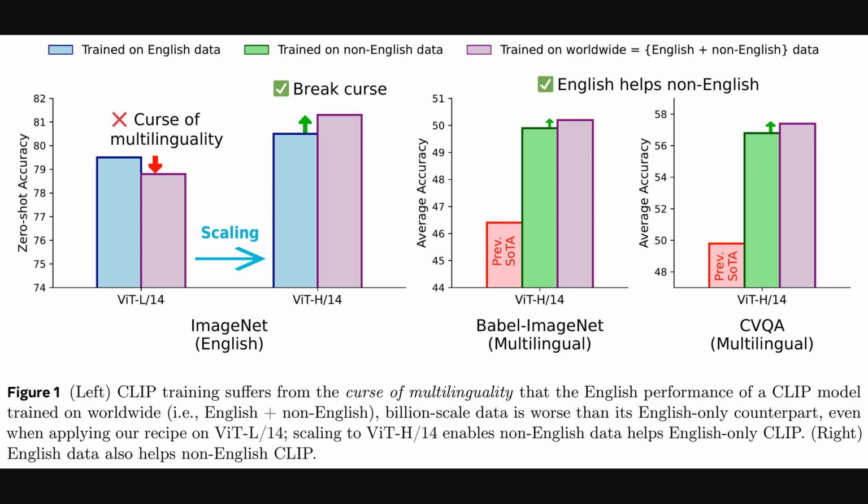And this first figure really visualizes that point. It shows what's called the curse of multilinguality. Initially, with a large vision transformer model, or ViT-L14, training on worldwide data actually hurts the model's zero-shot accuracy on English tasks. Zero-shot accuracy is the ability to classify things it hasn't seen before, but when they scale up the model capacity to a huge version, a ViT-H14, the curse is broken. Then on the right, we see the reverse. Adding English data improves performance on multilingual benchmarks, showing a clear mutual benefit.